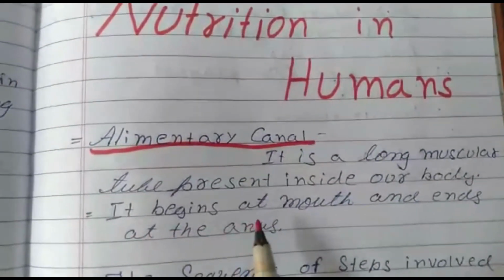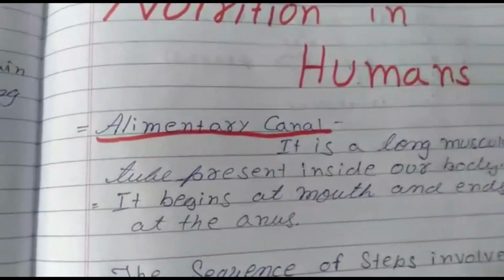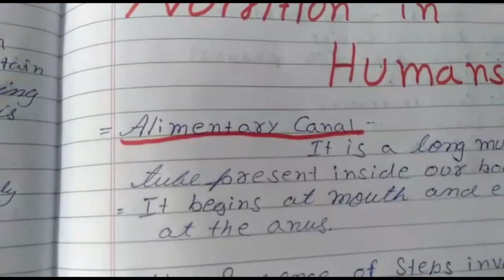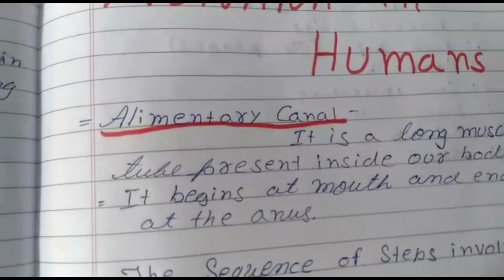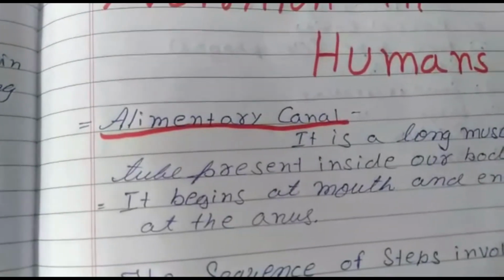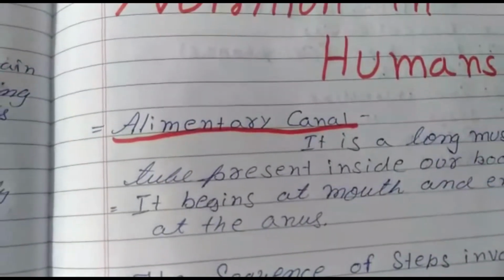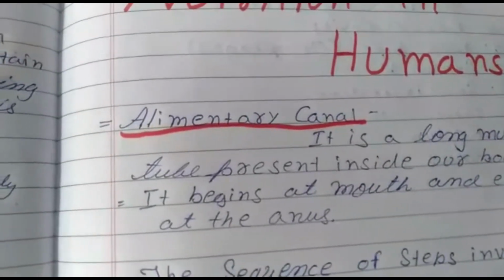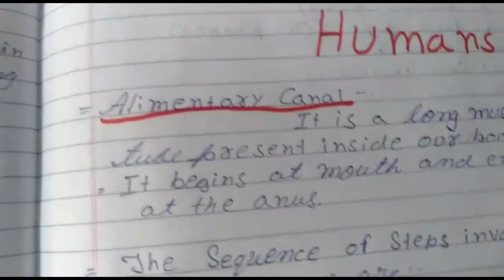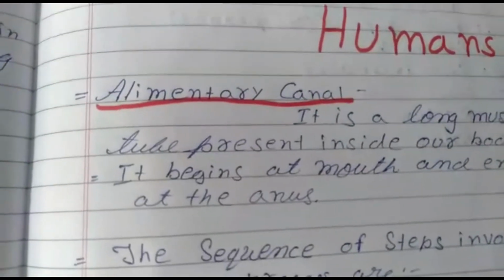It begins at the mouth and ends at the anus. It is a muscular tubular structure. These canals take the food and pass it from the mouth to the anus. So this is the work of the alimentary canal.